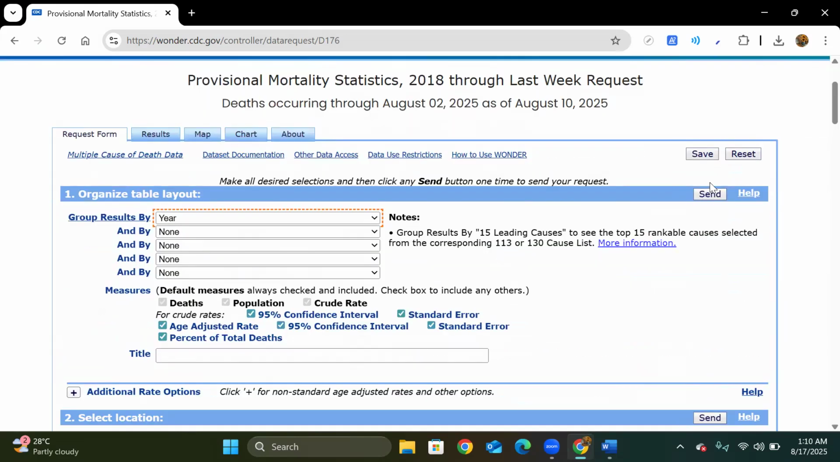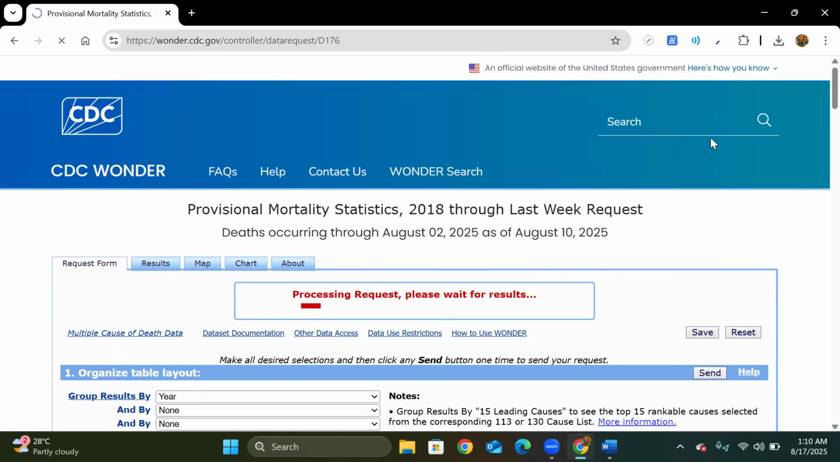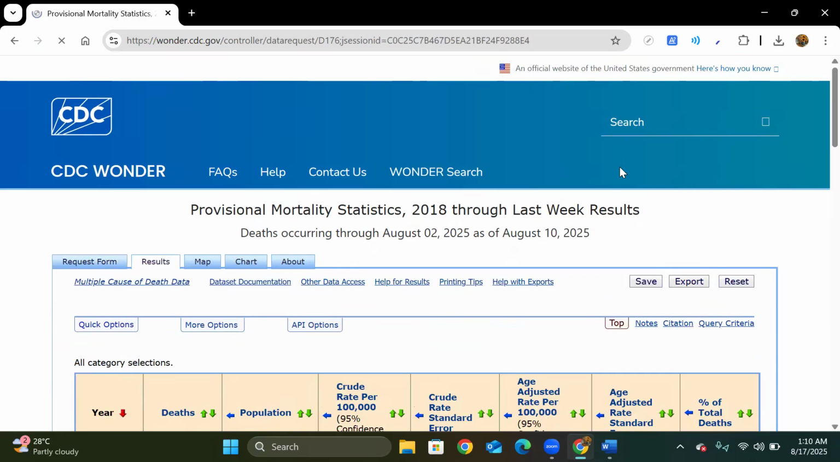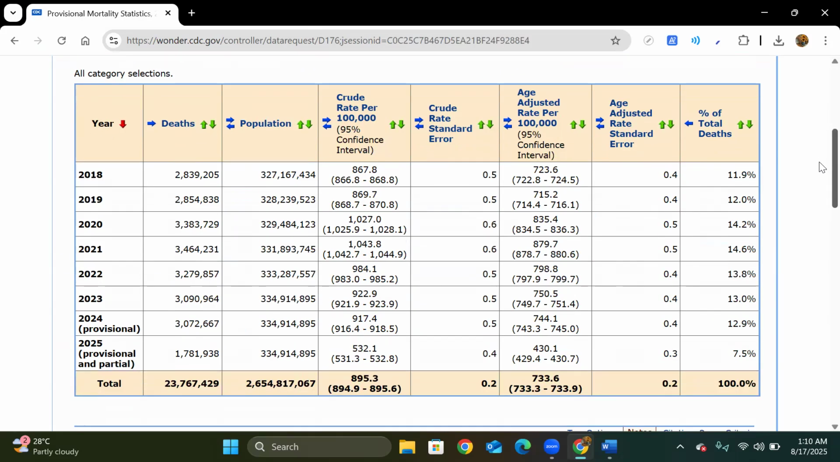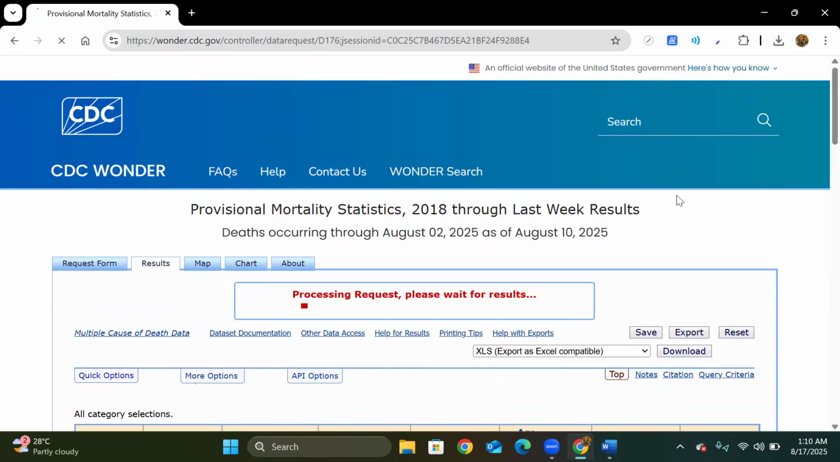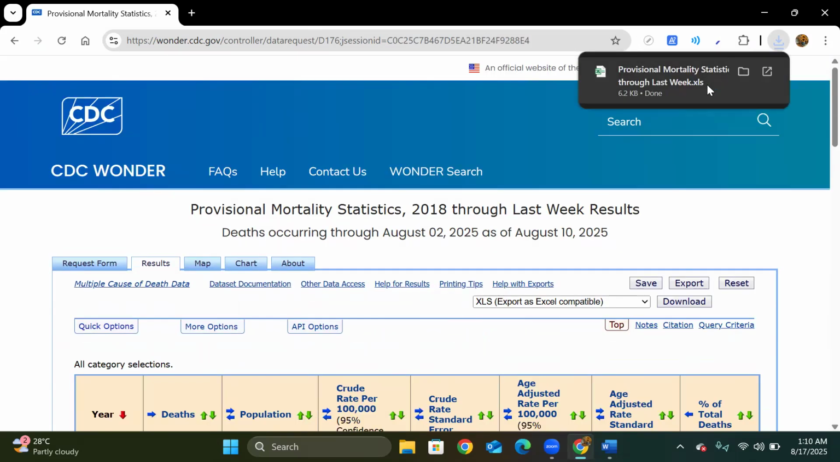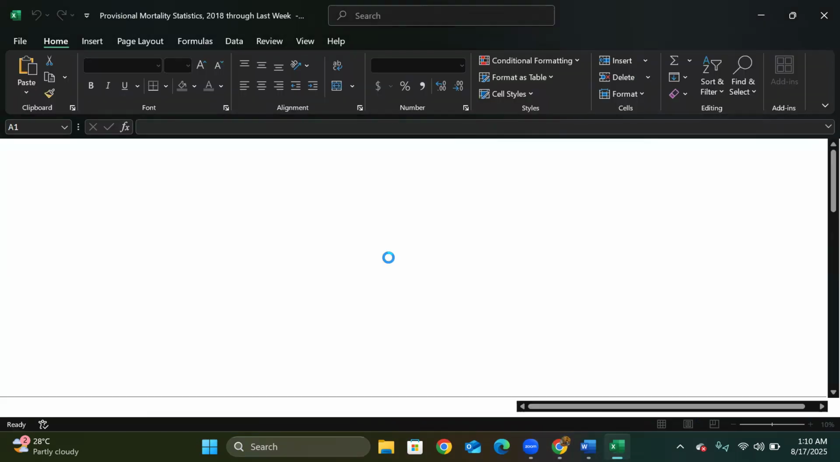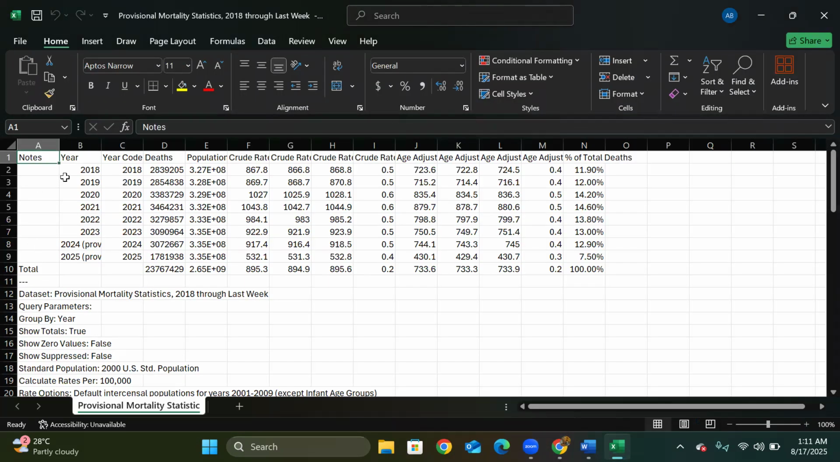Okay, so when you will have extracted the data, let me show you guys. This is from 2018 to 2025. Okay, provisional and partial, and this is the data. Okay, so I will export this data. Download. Yes. Okay, so now you have this data available from 2018 to 2023.